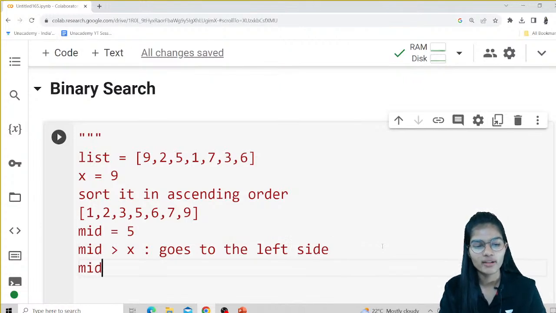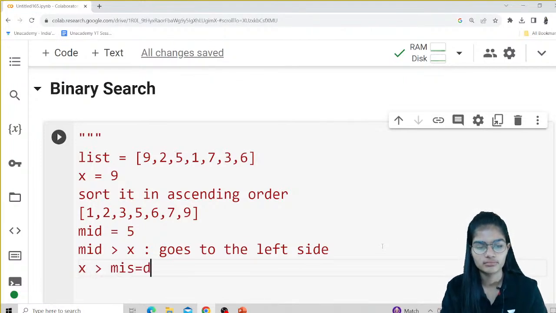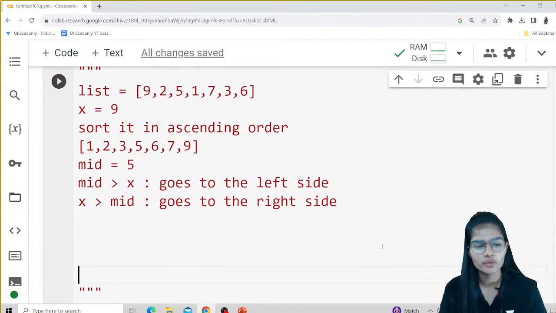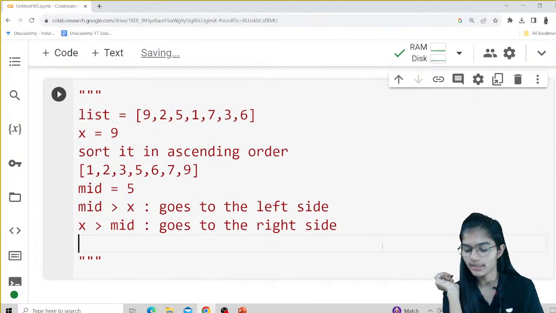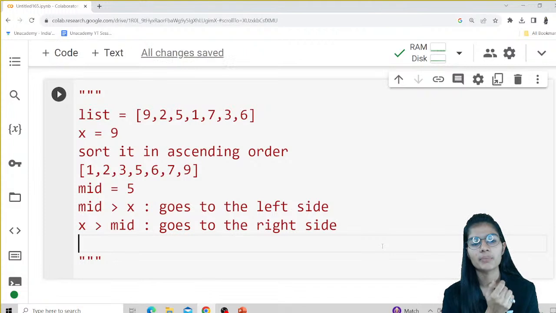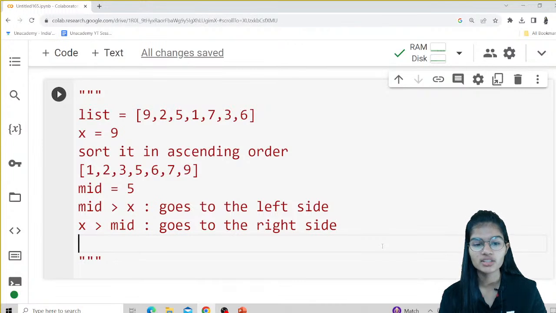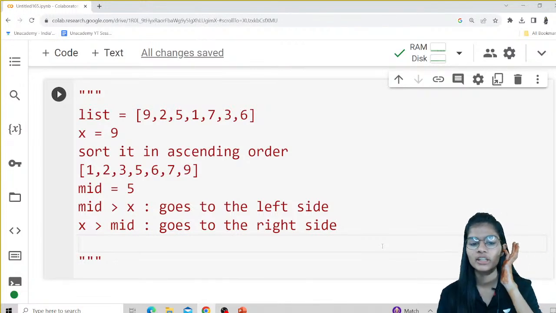And now if the value of my x is greater than the mid, it goes to the right side. That's it, it is done. Then it will find the position of my value x and give me the output. This is how the mechanism of the binary search algorithm exactly works.